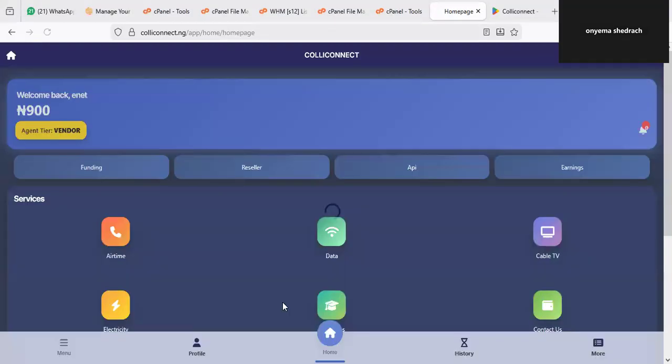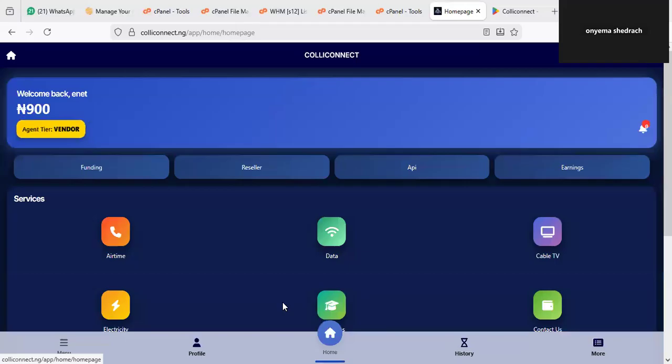Okay, you can say I've done two transactions on this, but now let's do a real transaction in terms of buying product, because that's the main thing. You can use Colliconnect and buy product any time of the day, be it in the night, the afternoon, or the morning. Remember, you don't even need to contact any person. If you click on airtime, for instance, I just want to use airtime for a start. I'm going to click on buy airtime.